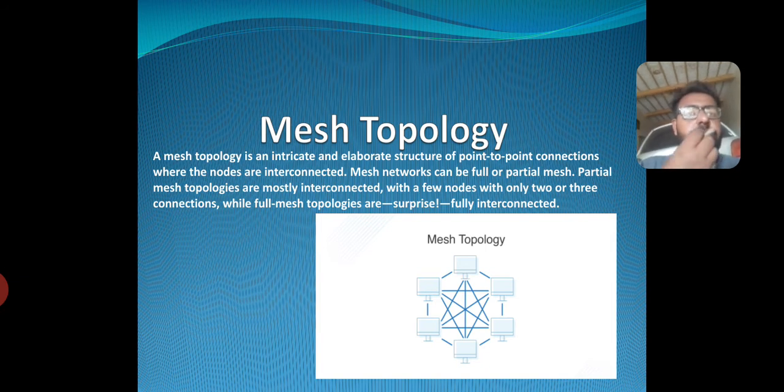Mesh topology. A mesh topology is an interconnected structure of point to point connections where the nodes are included. Mesh networks can be full or partial mesh. Partial mesh topologies are mostly interconnected with a few nodes with only two or three connections, while full mesh topologies are fully interconnected.